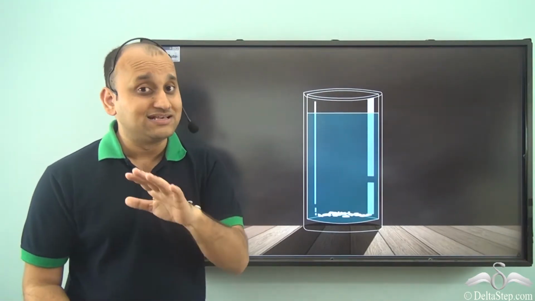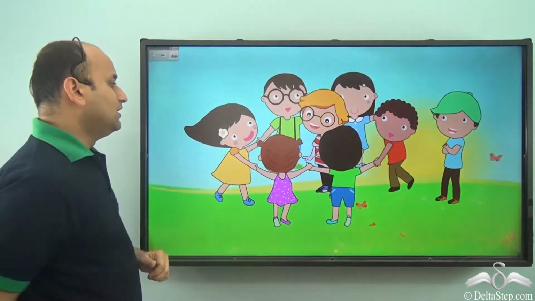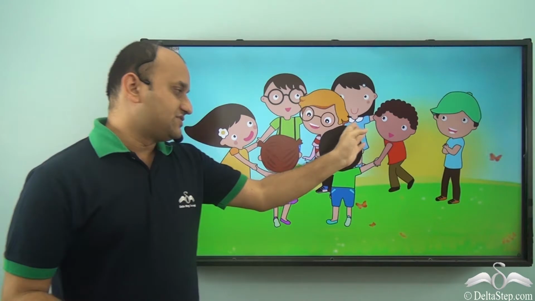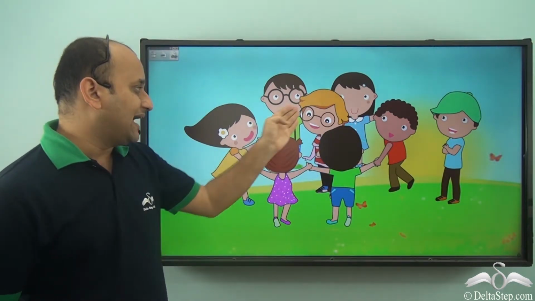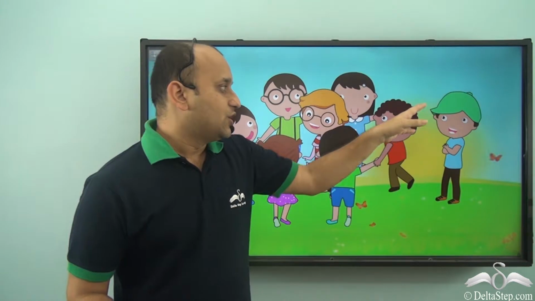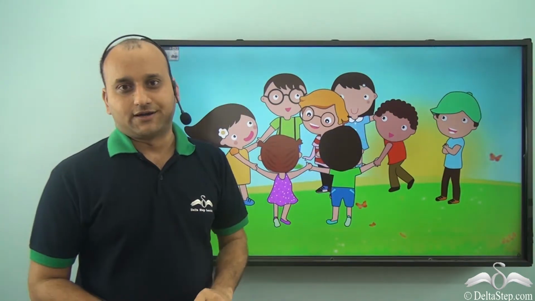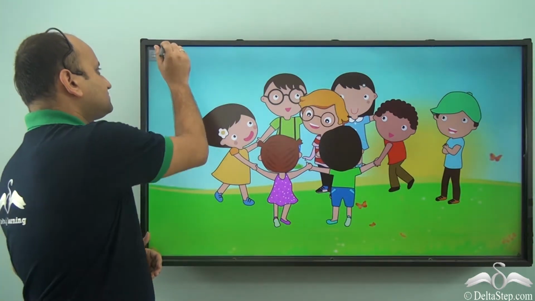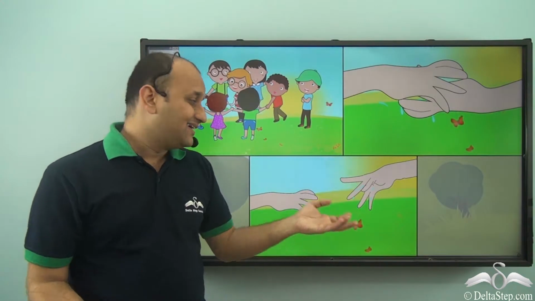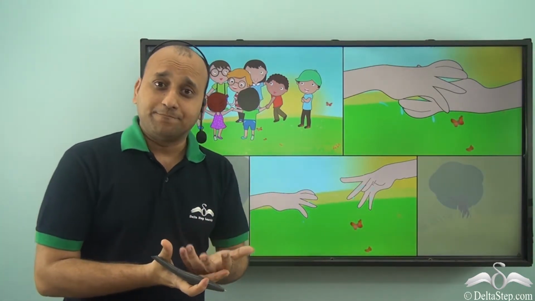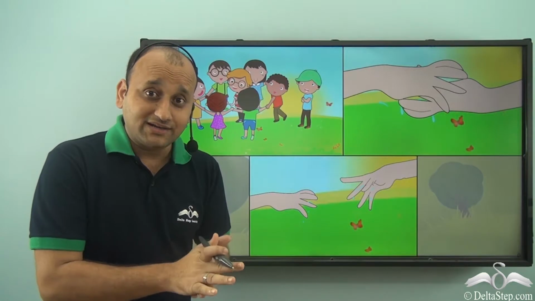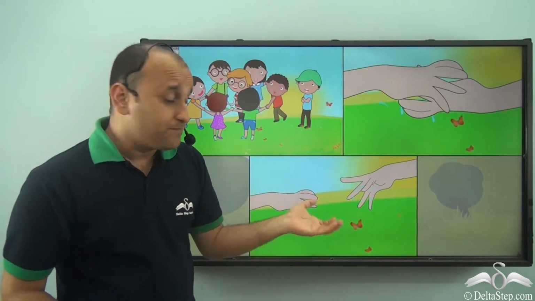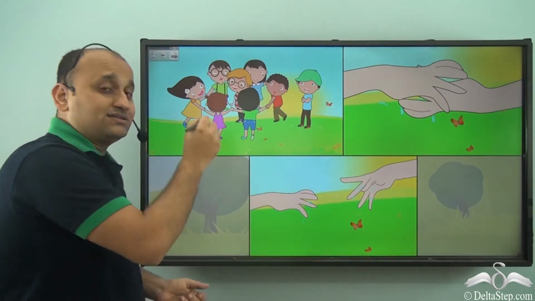Again, we'll understand with an example. Let's say you're playing with your friends. Now you need to enter this circle, but all of them are holding hands very firmly. So there is no way you can enter this circle. But after playing for some time, what will happen? Well, as it gets hot, then people will get sweaty. So their hands will be full of sweat and they will lose their grip. And as soon as they lose their grip, you will be able to enter the circle.